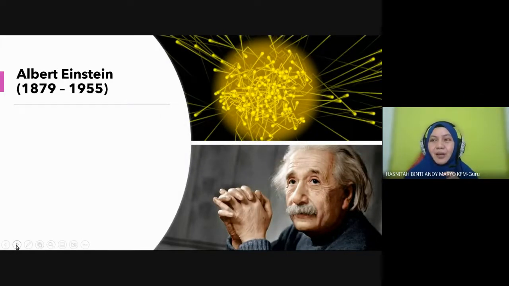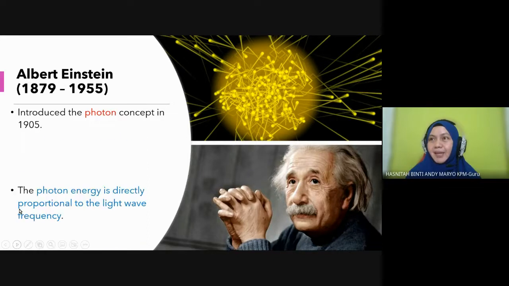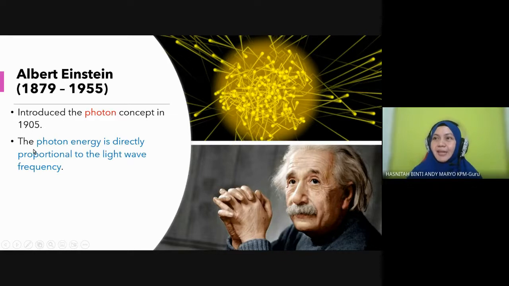Now we go to the fourth learning standard first, which is photon, because photon is related with quantum. Now Albert Einstein introduced the concept of photon, macam tadilah, same as Max Planck in 1905. He said photon energy is directly proportional to light wave energy, similar to what was said by Max Planck.